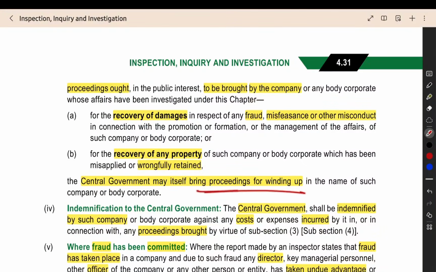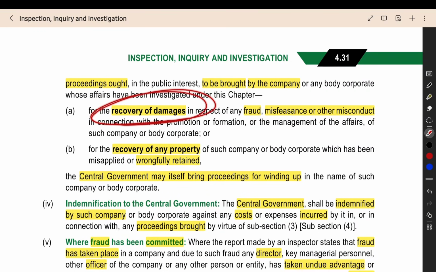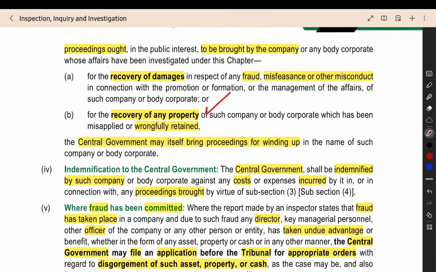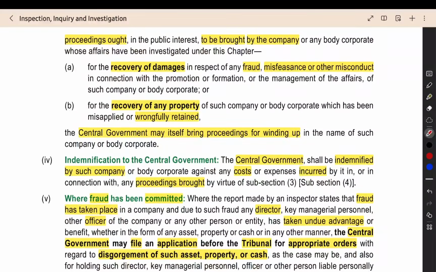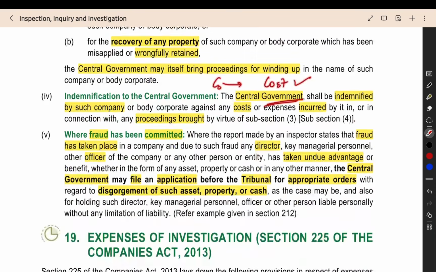They will bring the proceedings for the winding up, and they will try to get the recovery of the damages for the fraud, misfeasance, other misconduct done by the director or other person. They will do the recovery of damages and recovery of any property. And since the central government is starting the case in the place of the company, the central government will be indemnified by the company for all the costs. For conducting these proceedings, whatever the cost that is incurred by the government, the company should pay to the government.